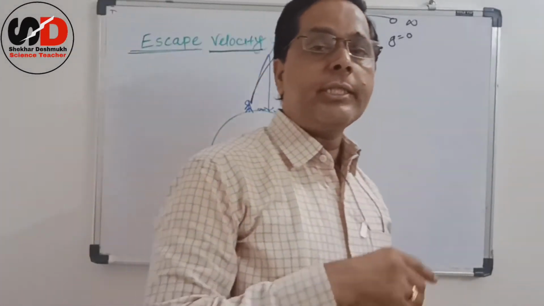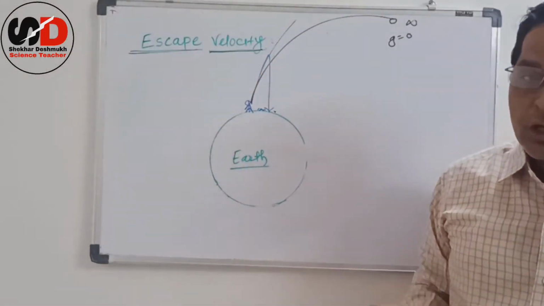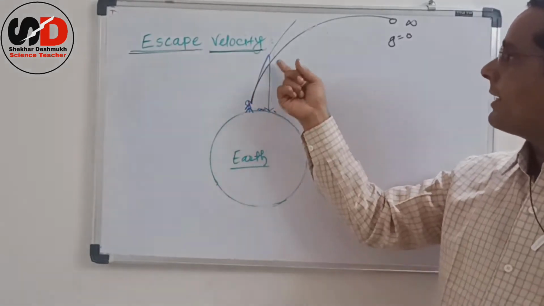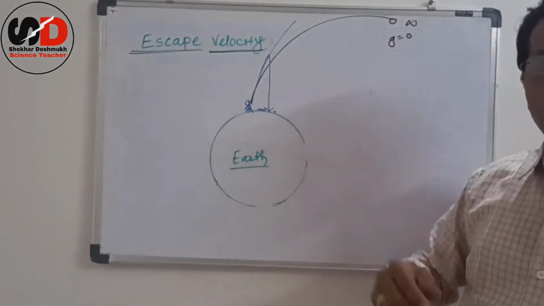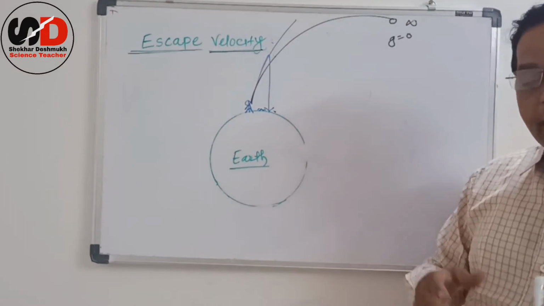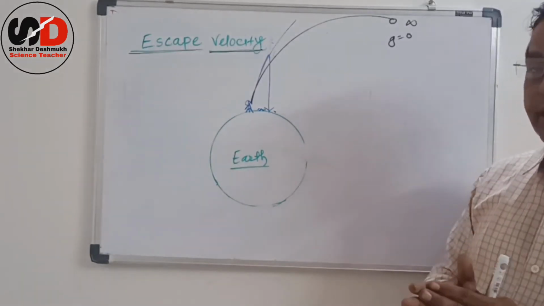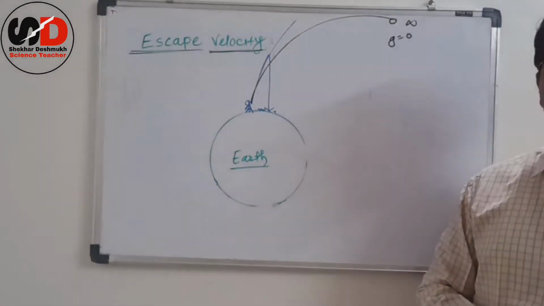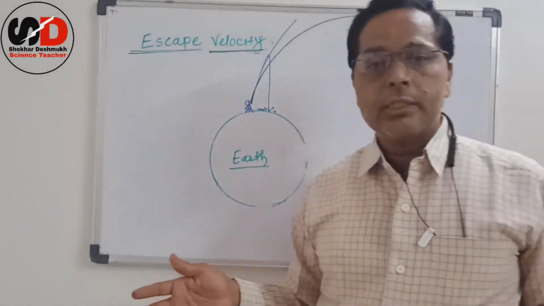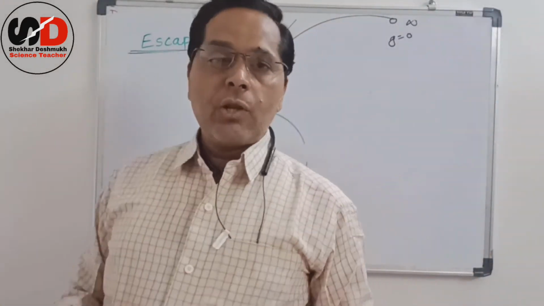that initial velocity is called escape velocity, because the ball can escape the Earth's gravitational force, and after that initial velocity the ball never falls down on the Earth. That initial velocity is called escape velocity.